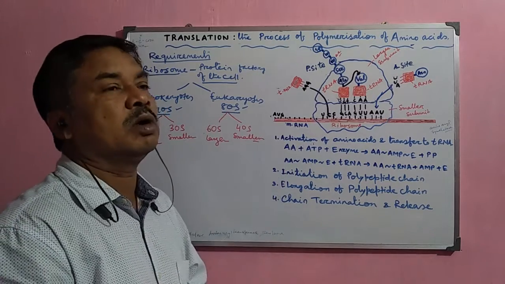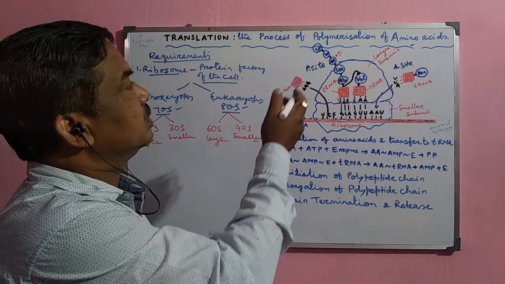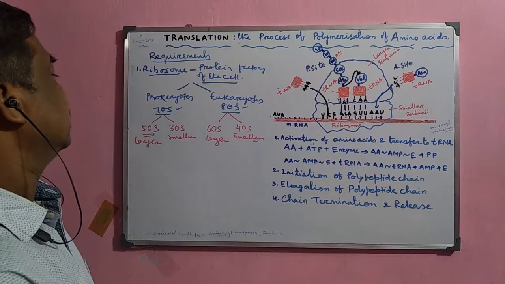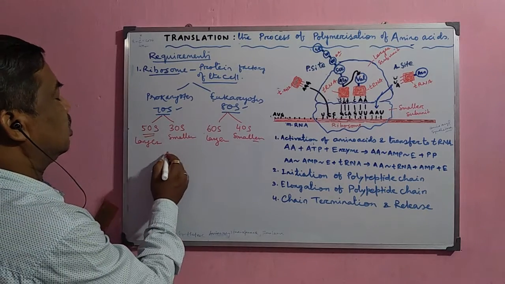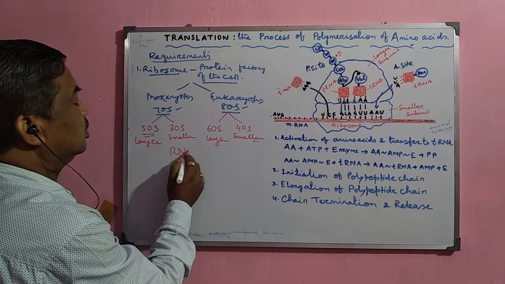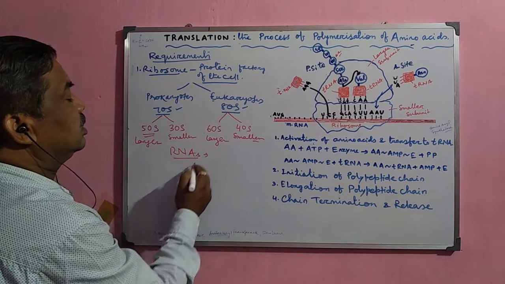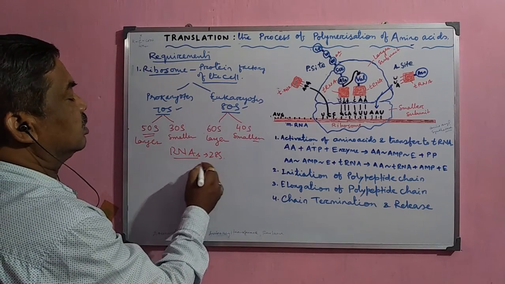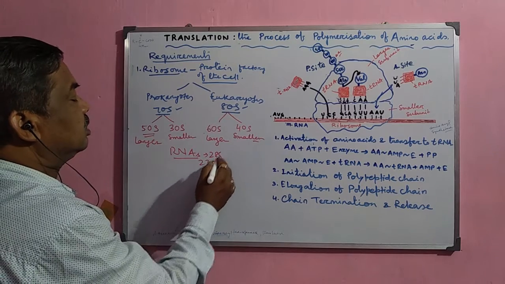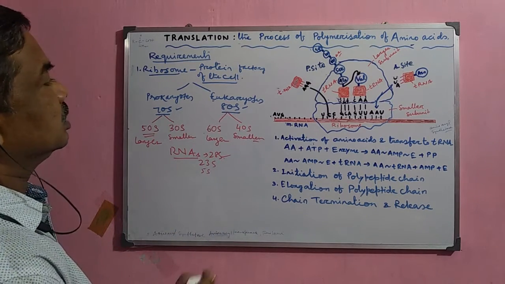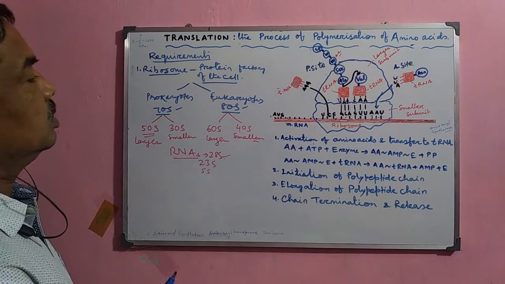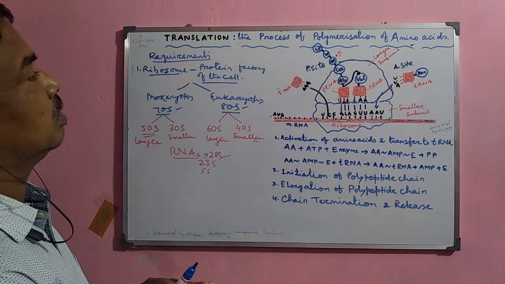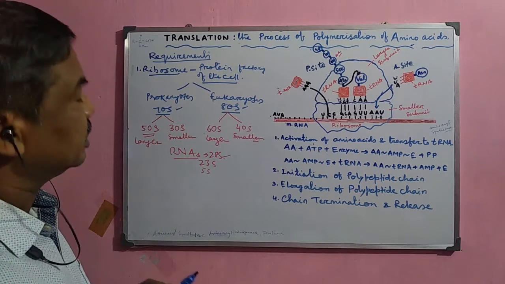But during the process of translation, or the polymerization of the amino acid, they remain together when they are active. Now, these ribosomes mainly consist of RNA molecules. The ribosome consists of RNAs, either 28S or 23S, and 5S. These are the different RNAs present in the ribosome. This ribosome is mainly helpful for the polymerization of the amino acid inside the cytoplasm.